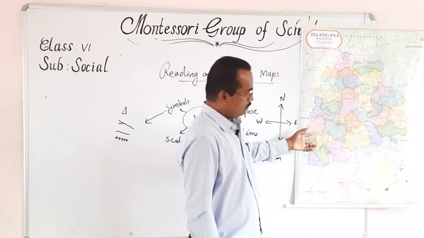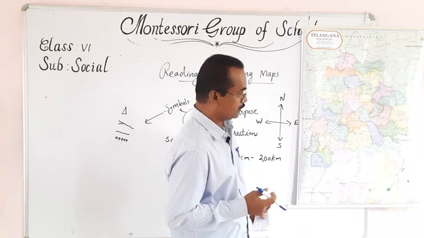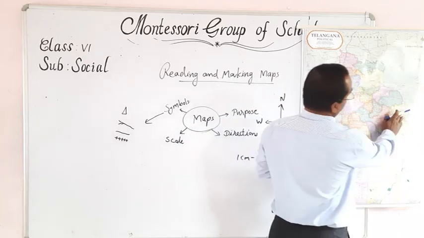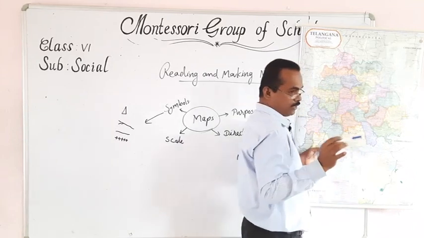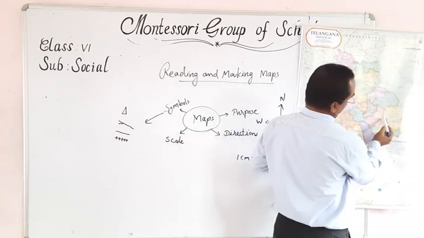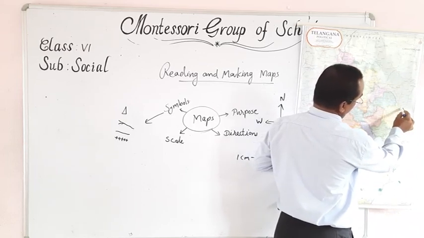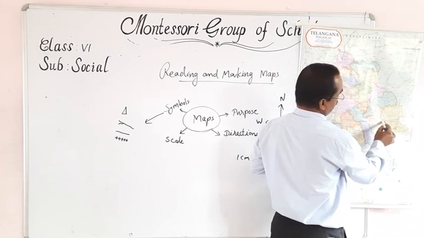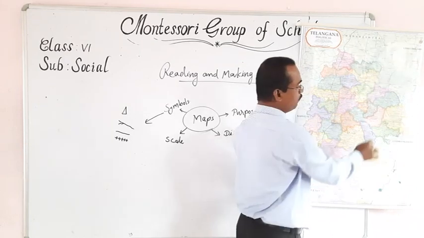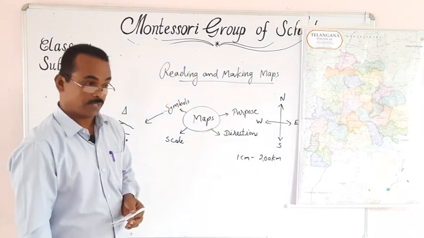We have to trace our districts in this map. You can see Bhadradri Kothagudem. If you want to show a district, you have to trace it. From the place where you start, you have to go around this way and end at the same place. In this way we can show our district on a Telangana map.